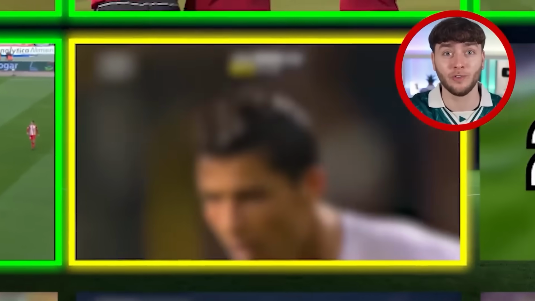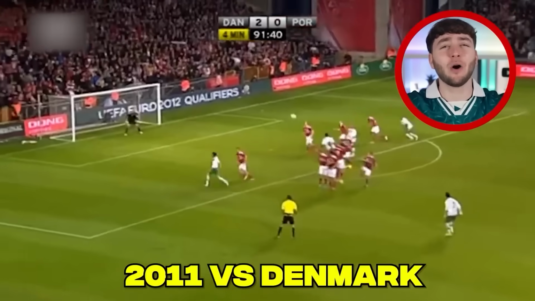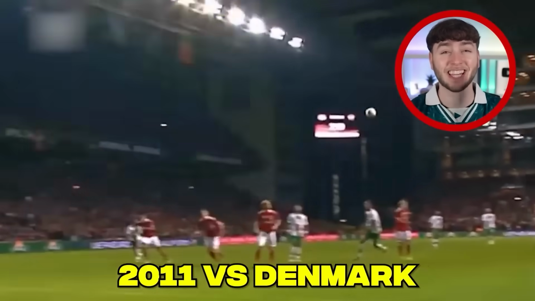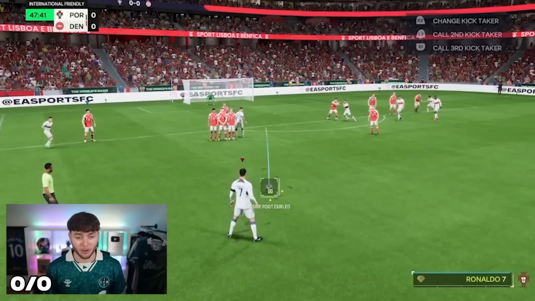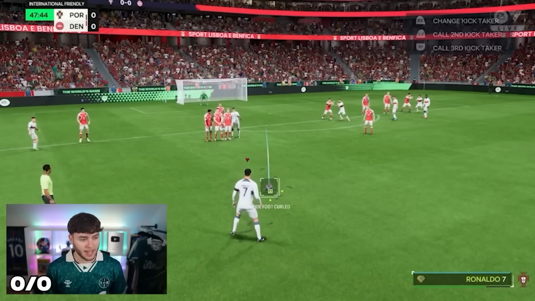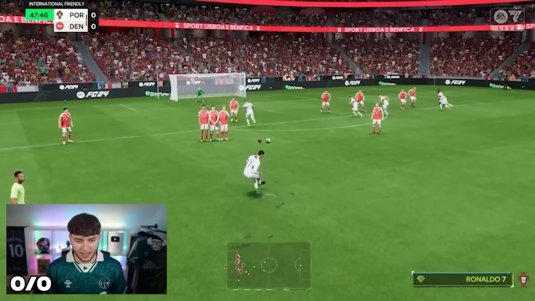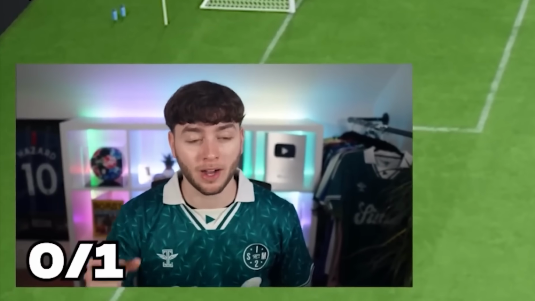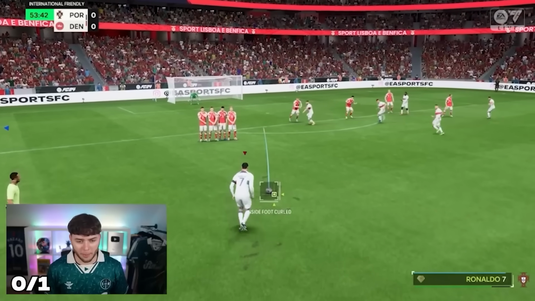Let's move on to 2011, which brought us Ronaldo's iconic free kick versus Denmark. This free kick is disgraceful. Here we go, Ronaldo free kick versus Denmark. Can he do it? Can he recreate it? Attempt number 1. It's not a bad first attempt. A bit more power, and we might be able to get that. Come on, Ronnie, I believe in you.